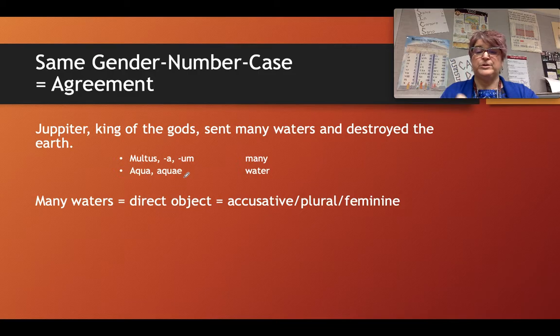I'm going to give you a moment or two to think of the answer or jot down the answer, and then we'll see if you've gotten the right thing. Remember, they must both be accusative, plural, and feminine. If you wrote aquas multas or multas aquas, it doesn't matter which order, you are correct, because both of these words have an accusative, feminine, plural ending on them. Here, they not only look the same, but they are also in agreement. And the reason they look the same is because they come from the same declension.